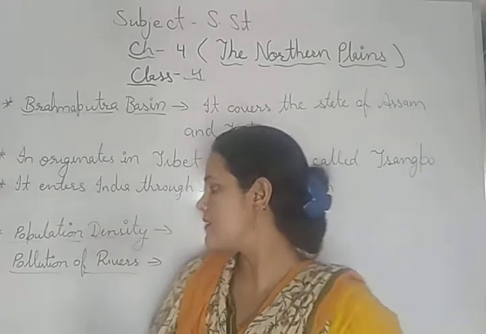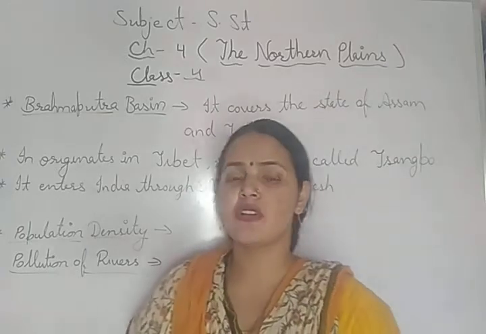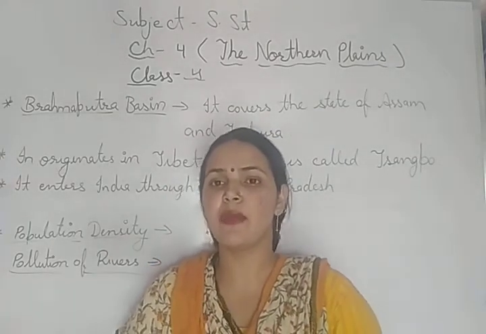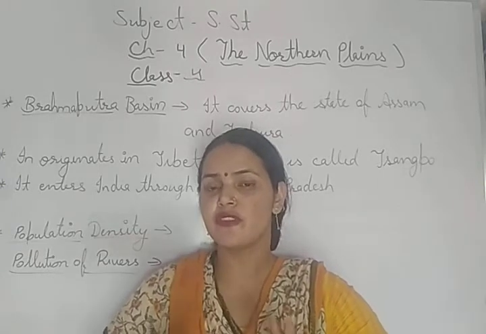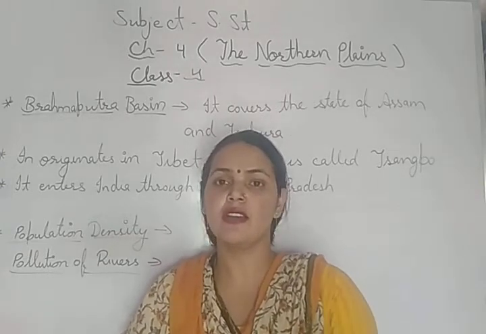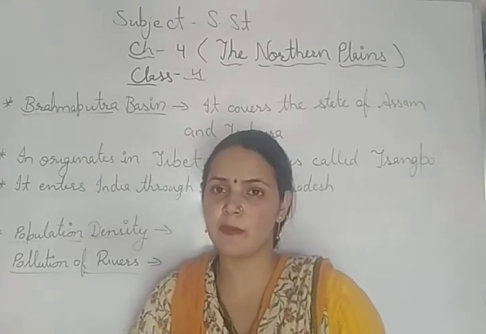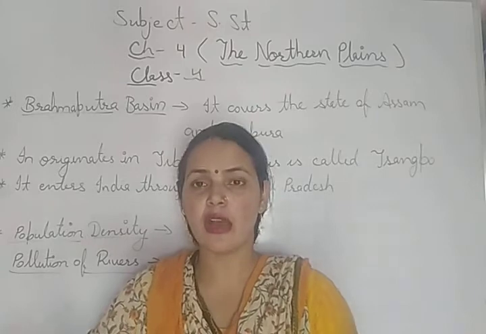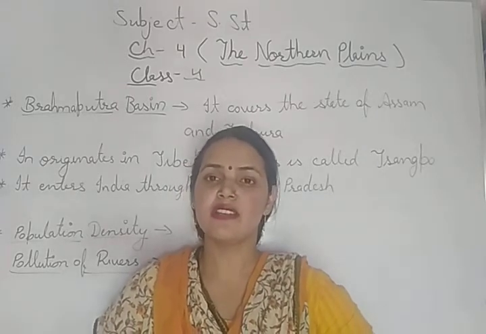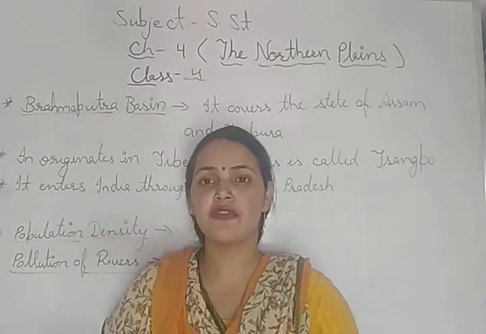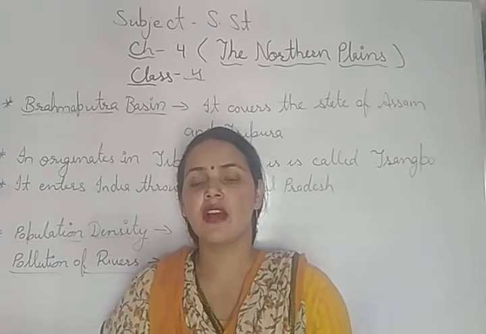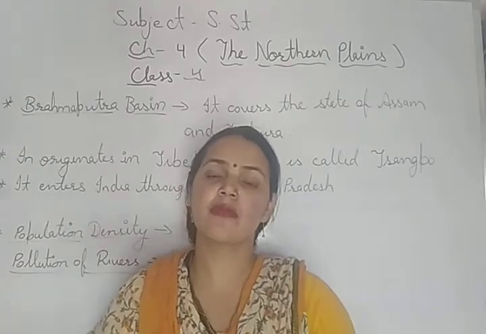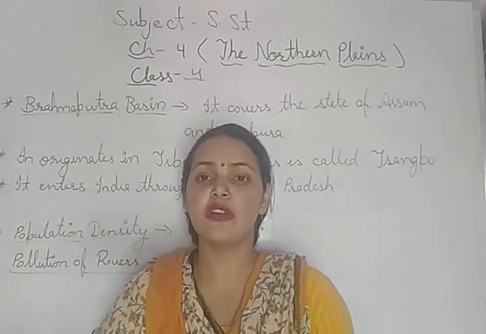After that, the next topic is pollution of rivers. The northern plain is made up of three rivers: river Indus, river Ganga and river Brahmaputra. But we have already seen, and even now we see, how these rivers are filled with waste materials and lots of garbage dumped into the water bodies.